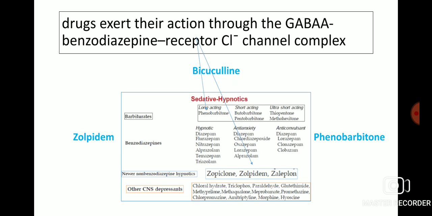Drugs that exert their action through the GABA-A benzodiazepine receptor channel complex: bicuculline, zolpidem, phenobarbital. Among them, phenobarbital is a long-acting barbiturate class sedative hypnotic and zolpidem is a newer non-benzodiazepine hypnotic.